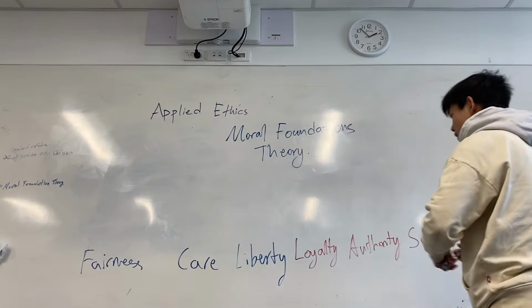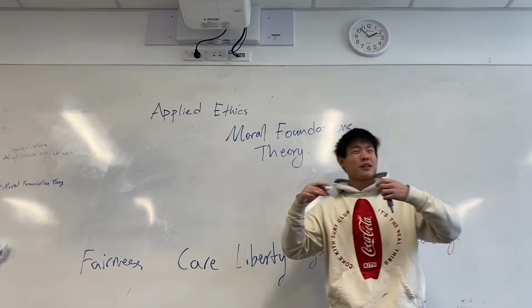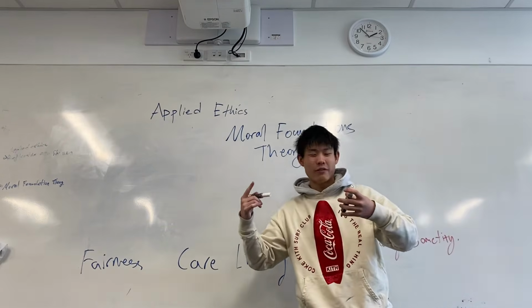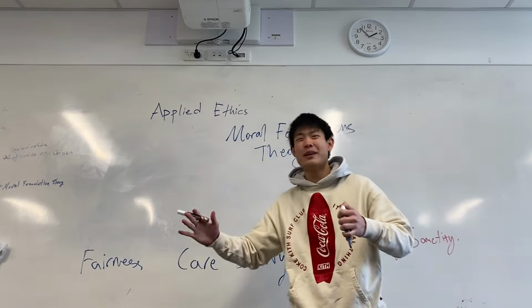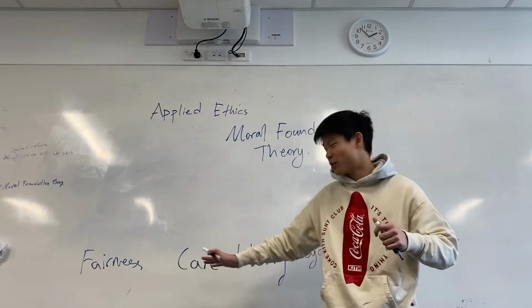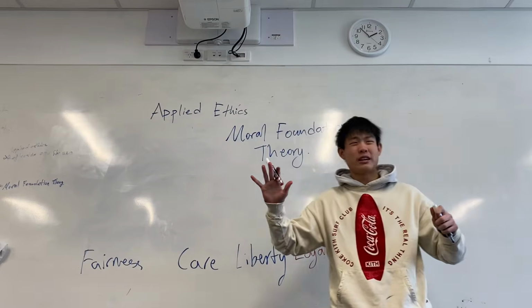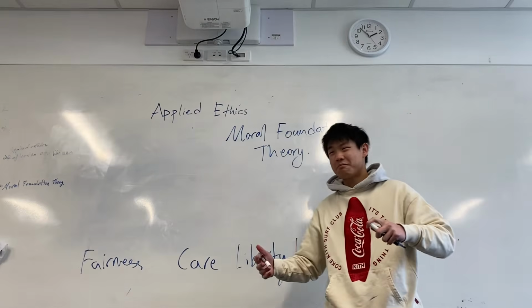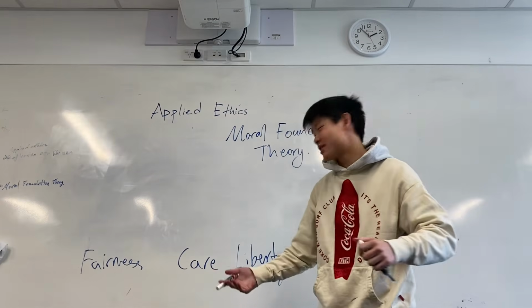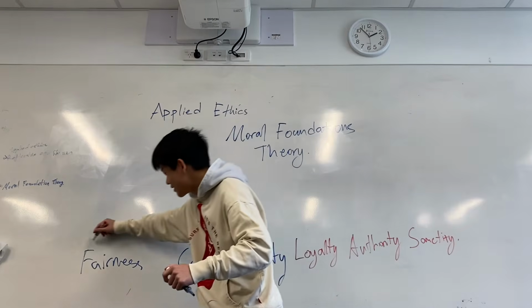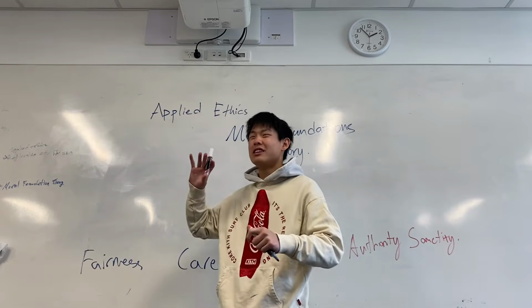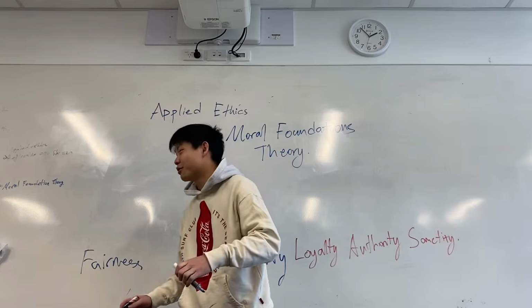So, these are like the different intuitions that we might have about morality, right? And every moral argument, basically, caters to one or multiple of these moral intuition sentiments, right? So where does this sentiment for fairness come from? Where does this evolutionary sentiment for fairness come from? Well, it comes from